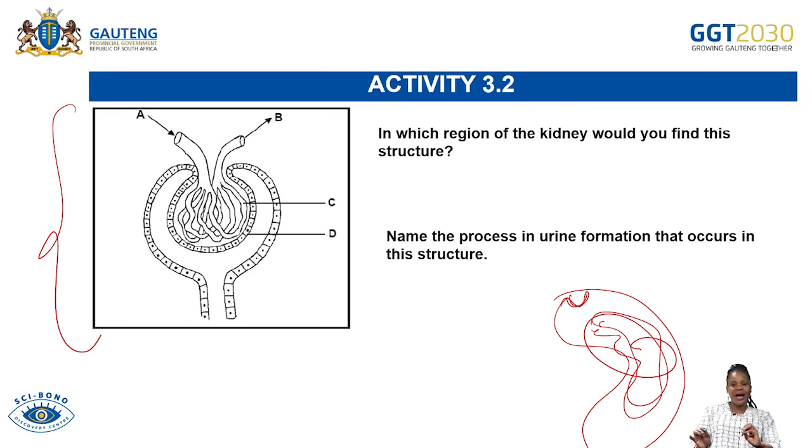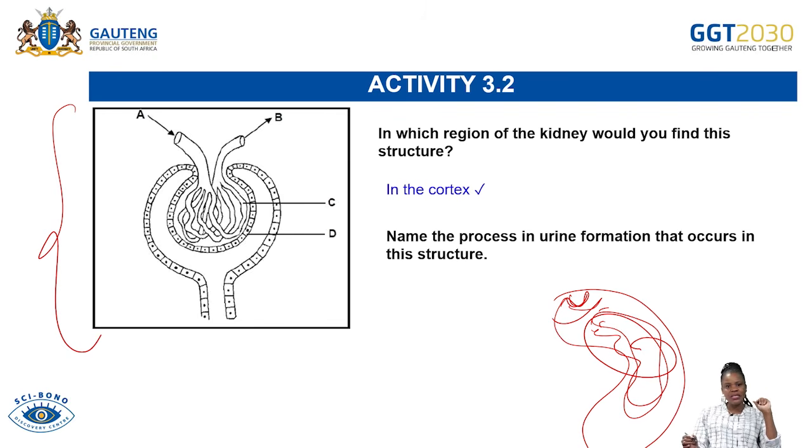So in which part of the kidney will you find the Bowman's capsule? Definitely, because it's the first part of the nephron, it is always found on the outer part of the kidney. The outer part is called the cortex. It means that it is found in the cortex of the kidney.